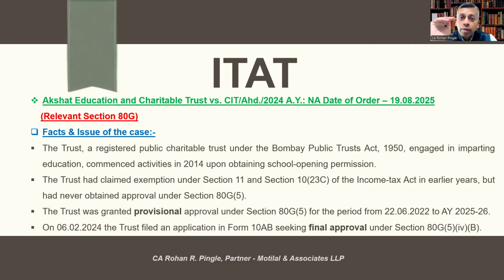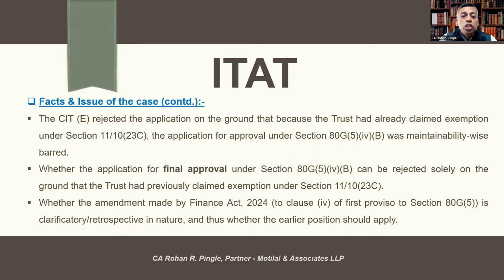The trust was granted provisional approval under Section 80G subsection 5 for the period from 22nd June 2022 to assessment year 2025-26. On 6th February 2024, the trust filed an application in Form 10AB seeking final approval under Section 80G subsection 5 clause 4 subclause B. The CIT Exemption rejected the application on the ground that because the trust had already claimed exemption under Section 11 or 10(23C), the application for approval under Section 80G(5) was not maintainable.